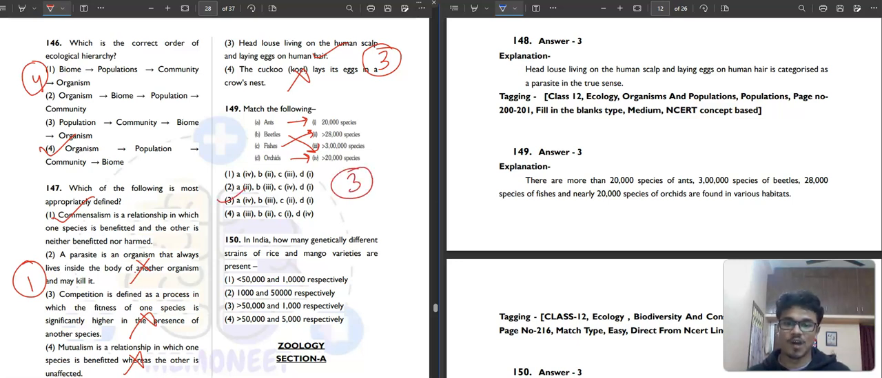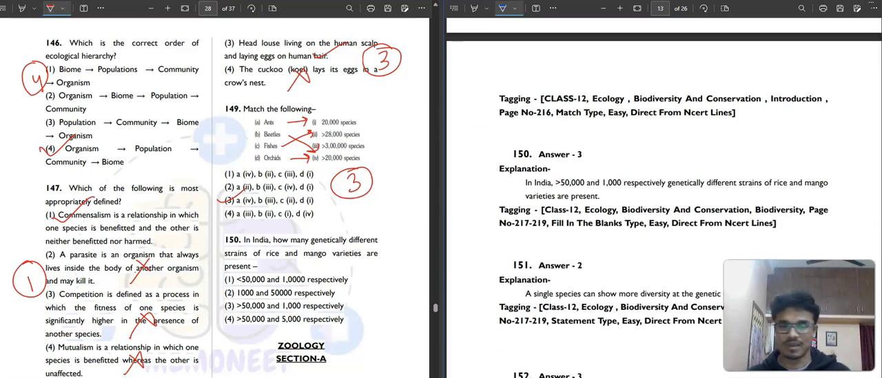In India, how many genetically different strains of rice and mango varieties are present? Tell me. If you are living in India, there are approximately 50,000 varieties of rice and 100,000 varieties of mango present. So the third option is the correct answer.